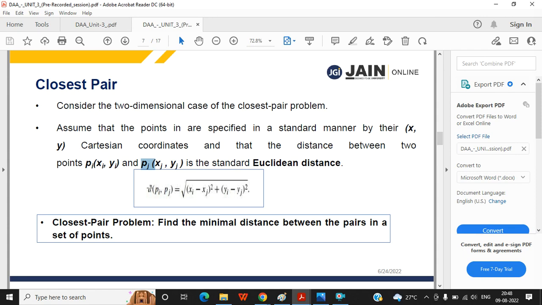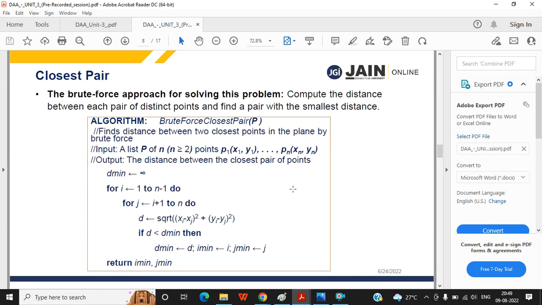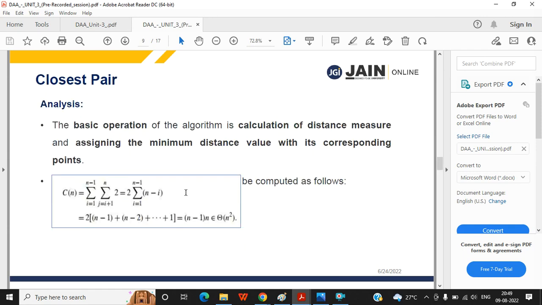So this is the formula for how you can find the distance between the ith and jth point. The formula is simple. This is a very basic formula of geometry. So let's look into the algorithm.